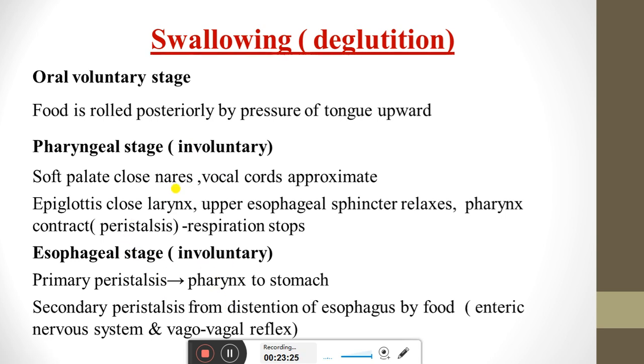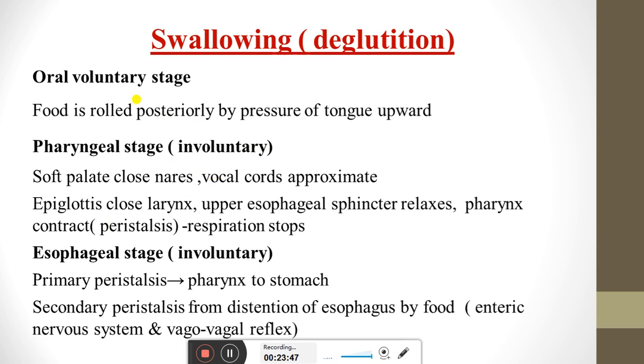We can say here the soft palate, nares, and vocal cords approximate, the epiglottis closes the larynx, and at this level the upper esophageal sphincter will relax and the pharynx contracts, peristaltic movement will start, and respiration is totally stopped. That will be the involuntary pharyngeal stage.